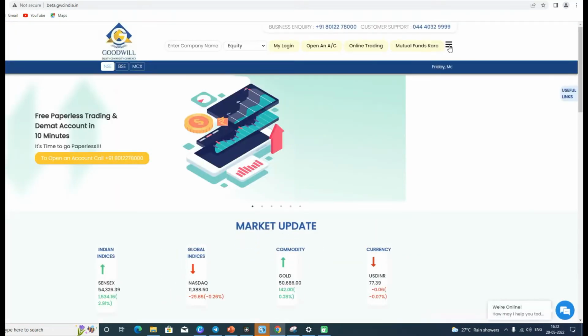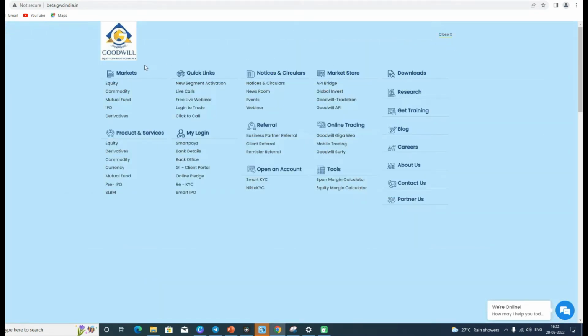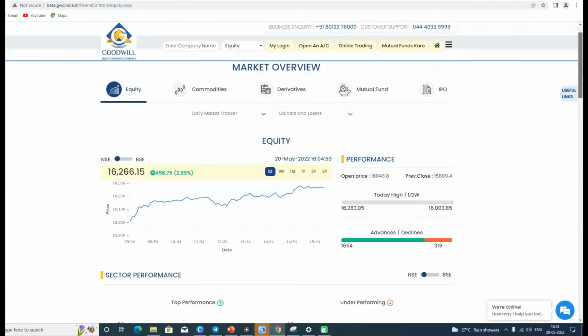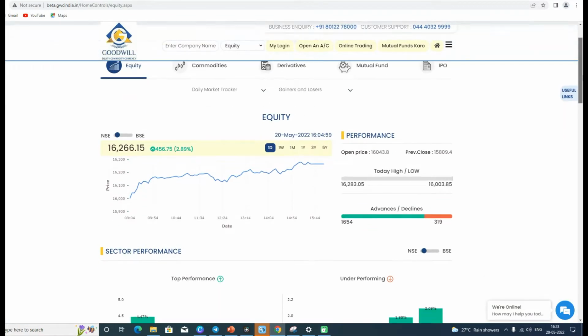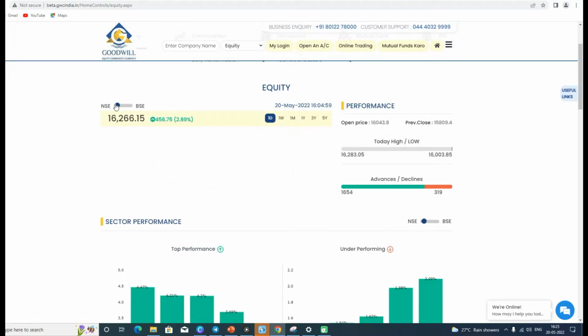And from there we can see these three vertical options. So we'll have to click it and go to the market section. First we will start with the equity segment. Basically here we can see all the recent changes made in the equity segment of the market. Starting with the NSE, we can see that the opening price for the NSE on 20th May 2022 was